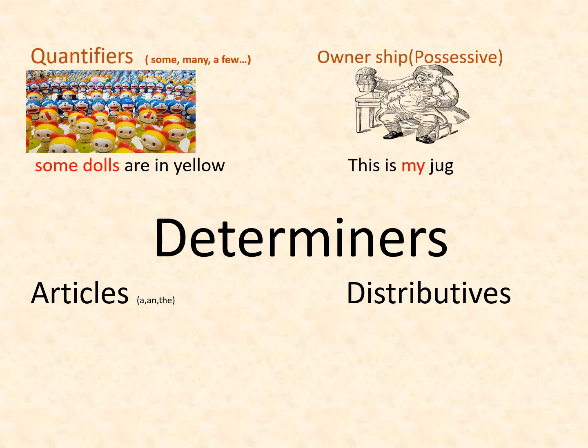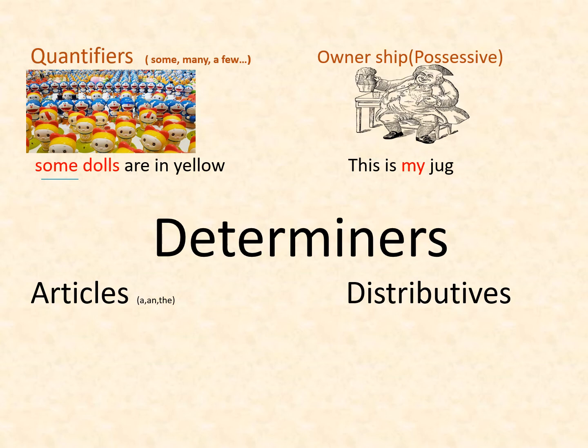Some dolls are in yellow. In this sentence, some dolls is a noun phrase. In this noun phrase, the word some precedes the noun doll. So it is a quantifier. The other quantifiers we use in noun phrases are many, a few, several, a lot of.